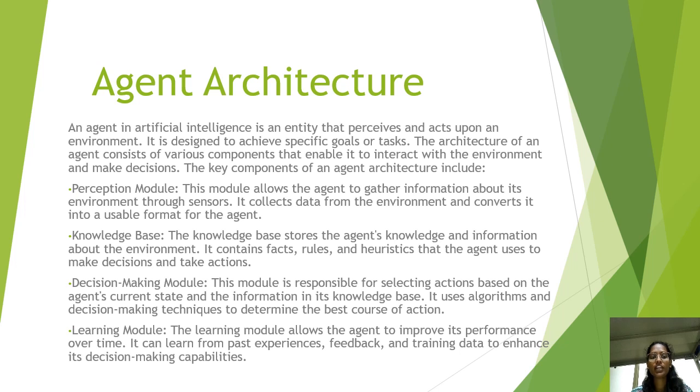The architecture of an agent consists of various components. It interacts with the environment and also makes decisions. The main components of an agent architecture are: the first one is the perception module, the second is the knowledge base, and the third one is the decision making module, and the fourth is the learning module.